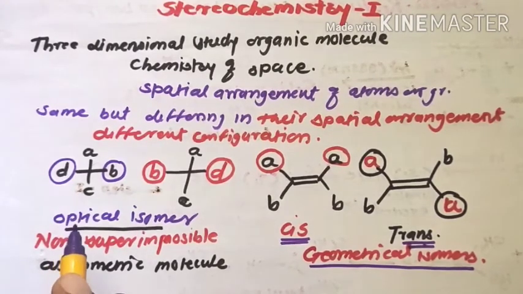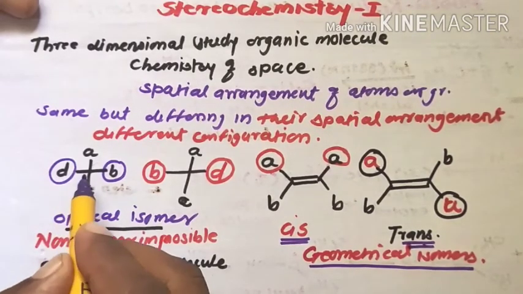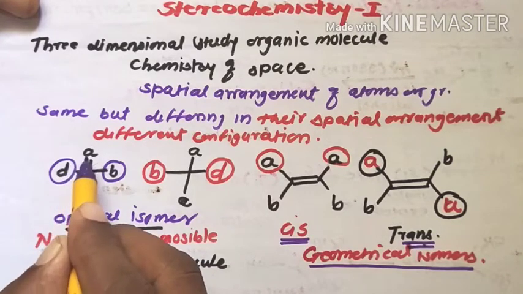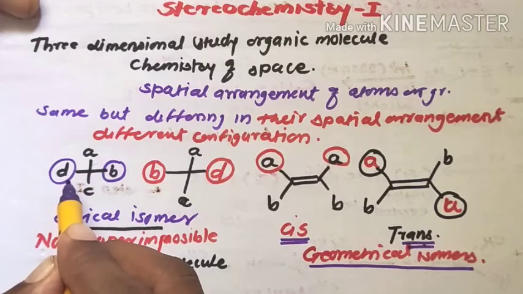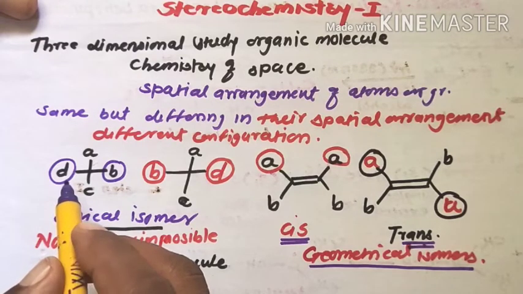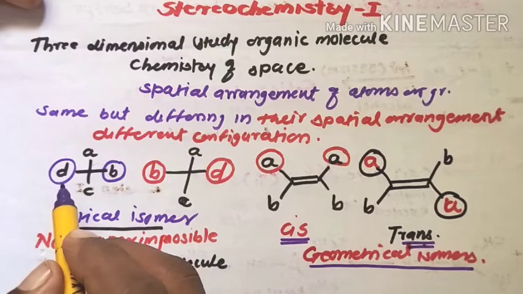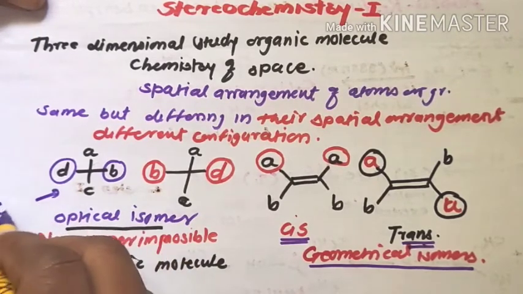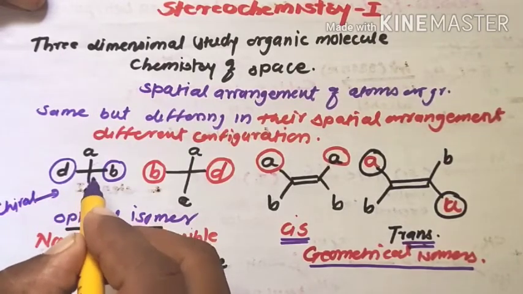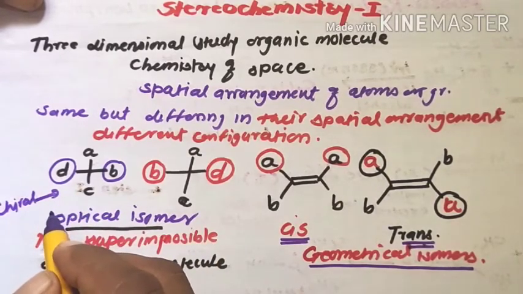In optical isomerism, the central carbon atom is bonded to four different groups, A, B, C, D. Therefore, this molecule is also known as a chiral molecule, that is, an asymmetric carbon atom, also called a tetrahedral molecule.